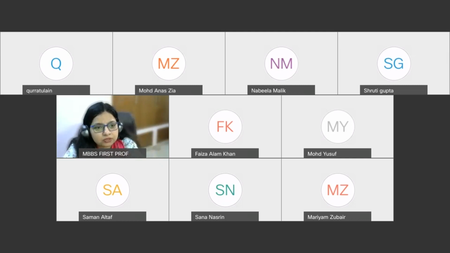How many total students are there in the class? I mean, what is your total strength? Not in this class, but overall. 40. And 26 only have joined the Google Classroom. Ask others also to join.